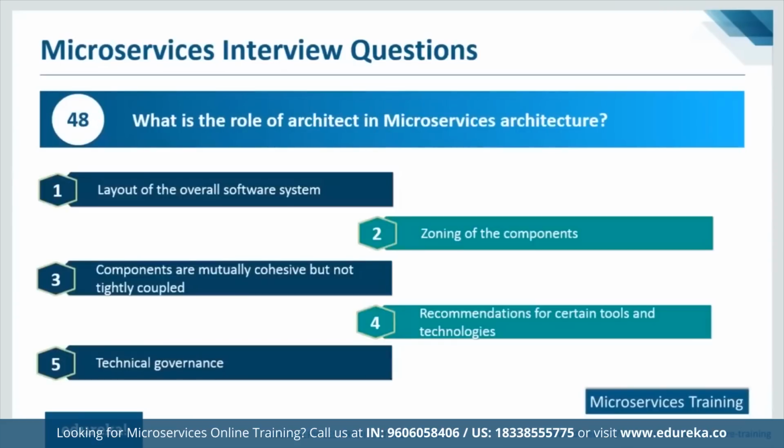What is the role of an architect in a microservice architecture? All the activities which we actually discussed, or all the questions which we discussed now, that is something an architect has to plan. It is similar to building a house. Now there you have an architect who takes care of the construction part. Here, the architect needs to take care of the software development part. He is responsible for creating the blueprint or the design. He zones out all the components or plans where all the components should reside and how they should work, whether they are mutually cohesive and how loosely coupled are they. He is also responsible for deciding or helping plan what tools to use where. Plus, there's technical governance which he needs to take care of. So these are some of the roles that an architect takes care of.